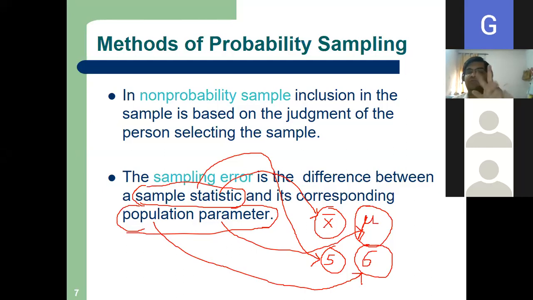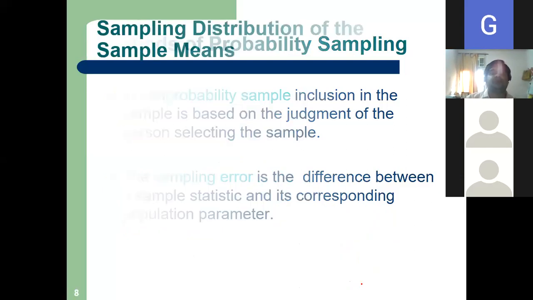The difference between these two is called the sampling error. So what is sampling error? X bar minus mu, or mu minus x bar, whichever is larger or smaller. Sampling error is the difference between a sample statistic and its corresponding population parameter. Clear?